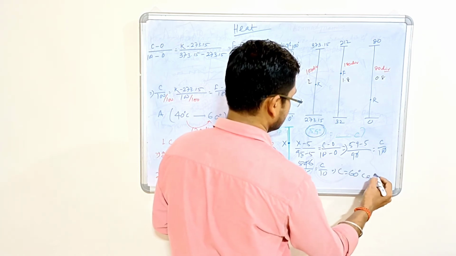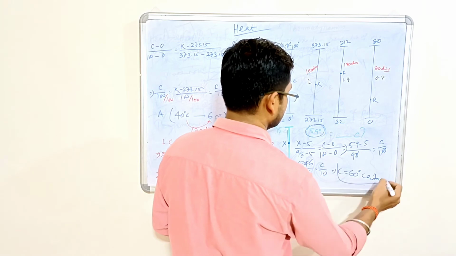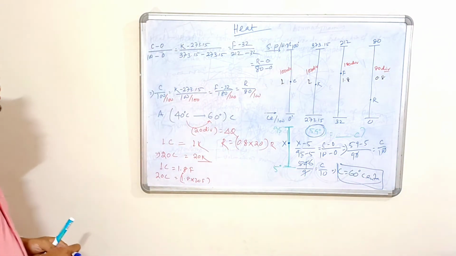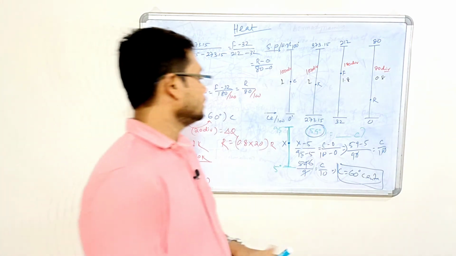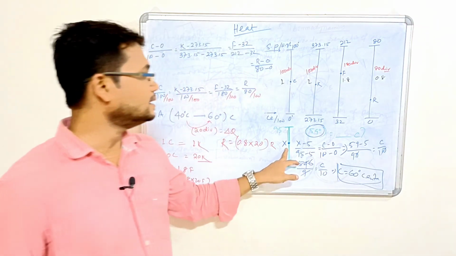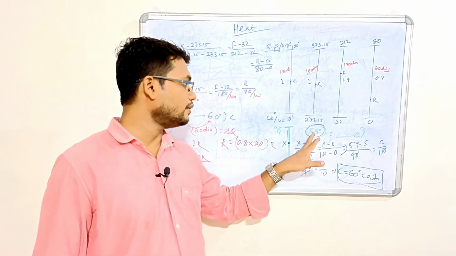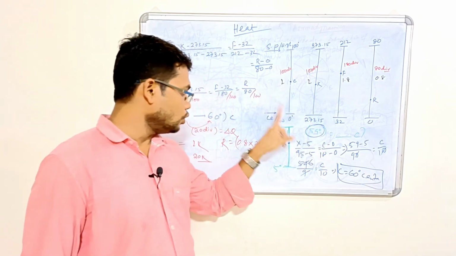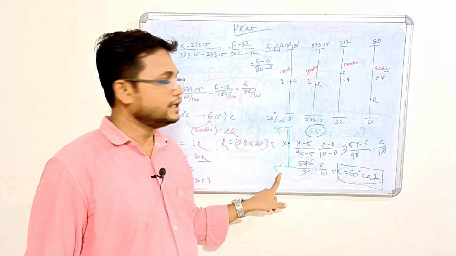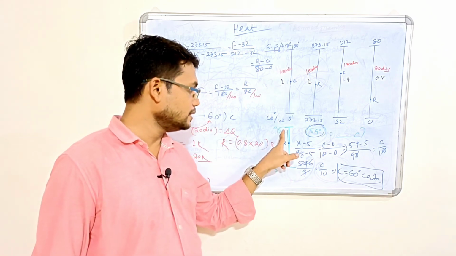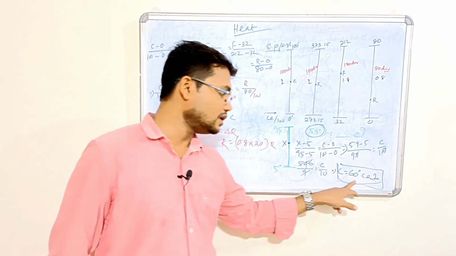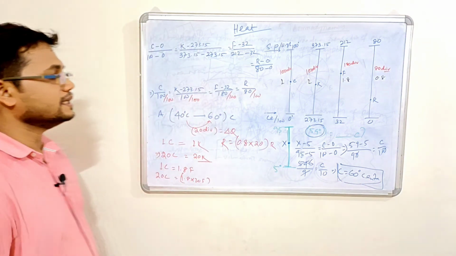Is done. So a faulty thermometer measured the temperature of an object as 59 degrees, whose minimum is 5 degrees, maximum is 95 degrees. So what is the corresponding temperature? The corresponding temperature is C equal to 60 degrees centigrade.